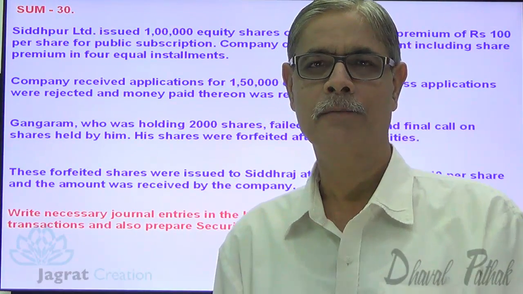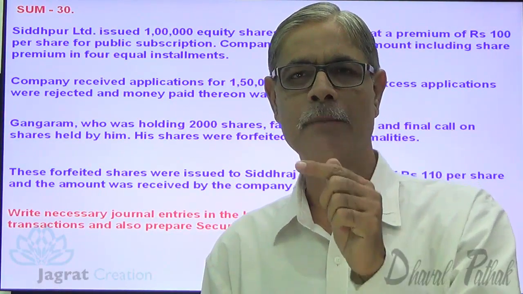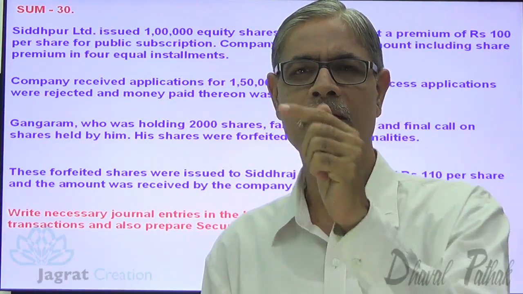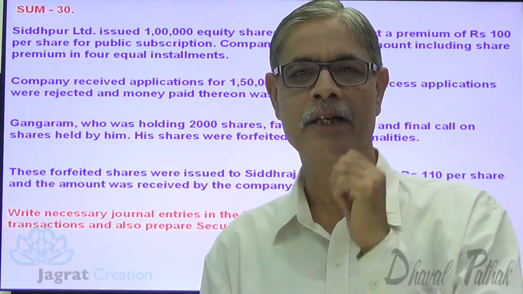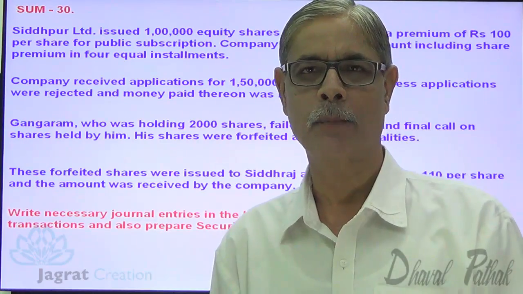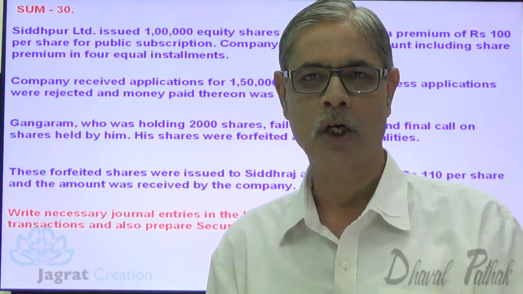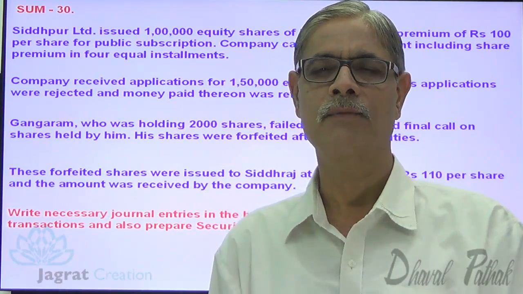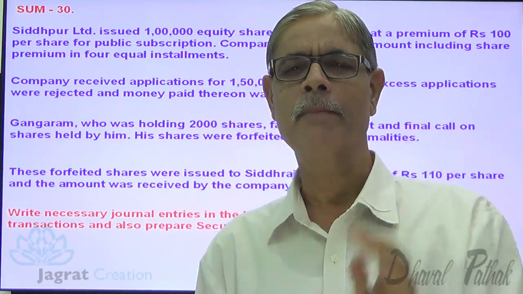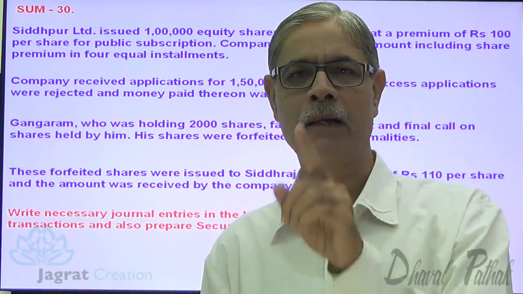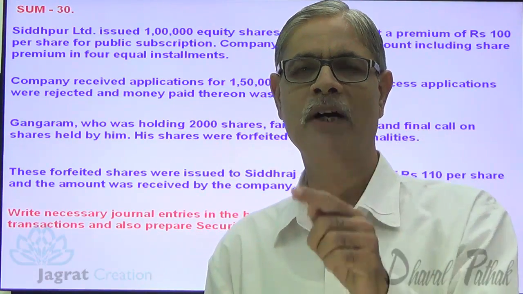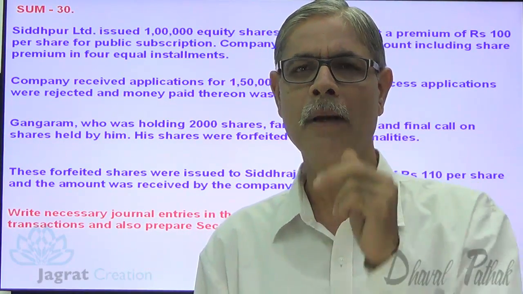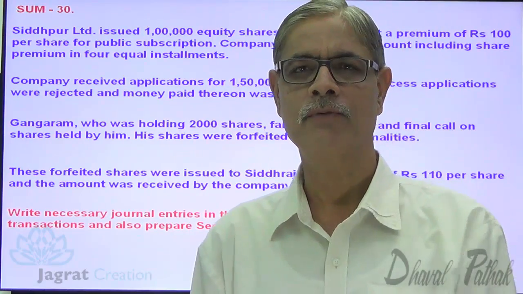So with every installment, capital demanded is 10 divided by 4, 2.5. And with every installment, premium demanded is 100 divided by 4, 25. So with application, 2.5 plus 25, 27.5. Same amount is demanded with allotment, same for first call, and same amount 27.5 for final call. So at every instance, premium element demanded and received is 25.